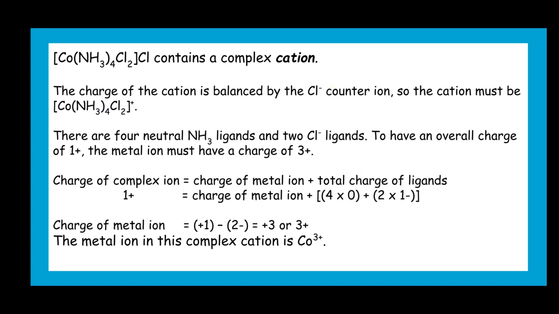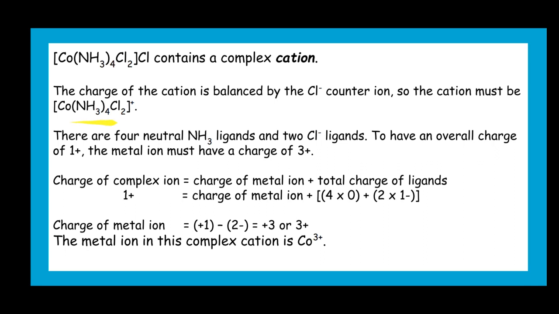If we have to calculate the charge on the cobalt in this complex ion, we can follow the same formula: the charge of the complex ion is equal to the charge of the metal plus the total charge of the ligands.